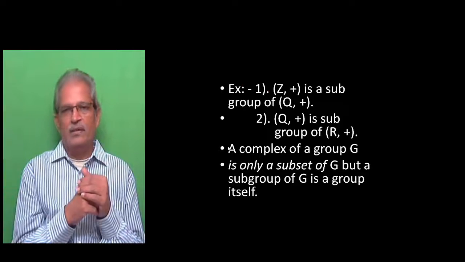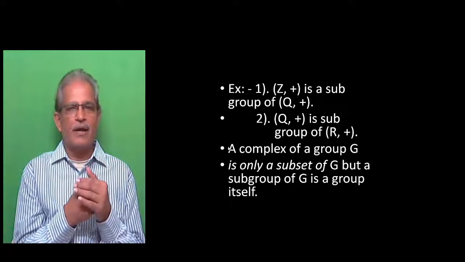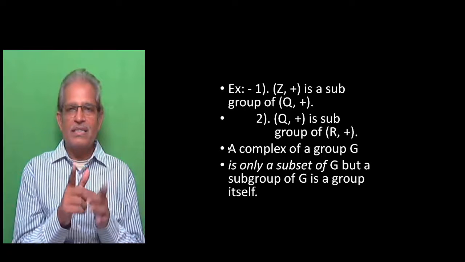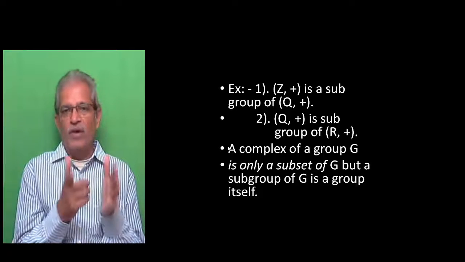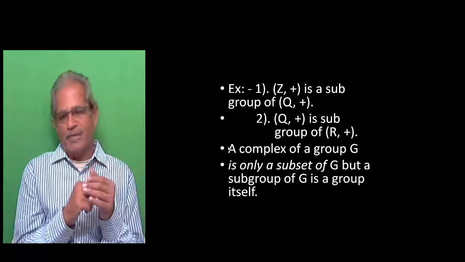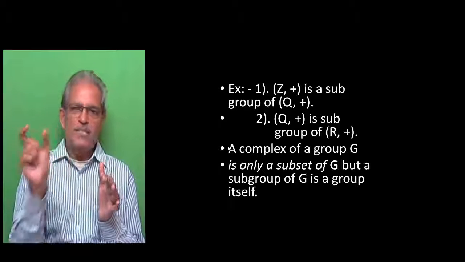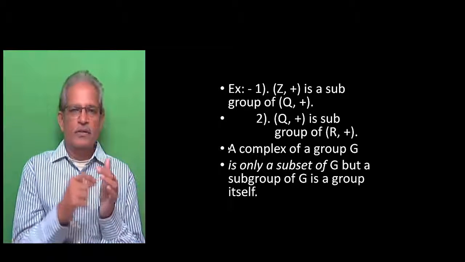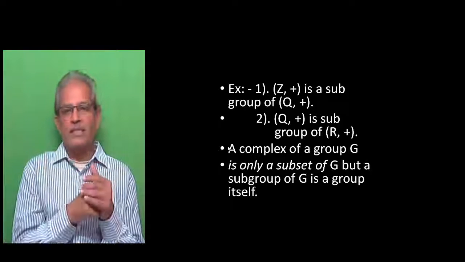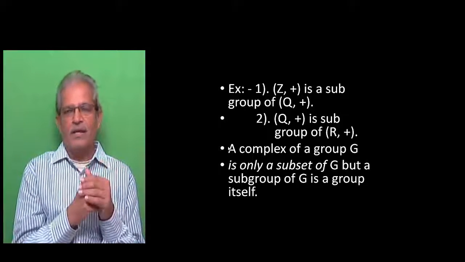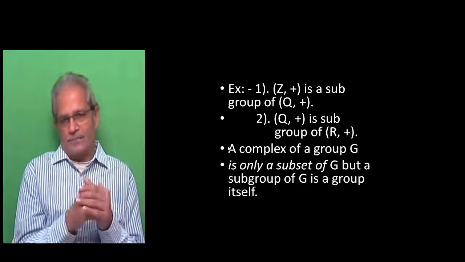Example: Z plus. Z is the set of integers, plus is the binary operation. Z plus is a subgroup of Q plus, where Q is the set of rational numbers. And here, you know that Q plus is a group. Now Z is a subset of Q. Z plus is also a group with the same operation, plus. That's why Z plus is a subgroup of Q plus.